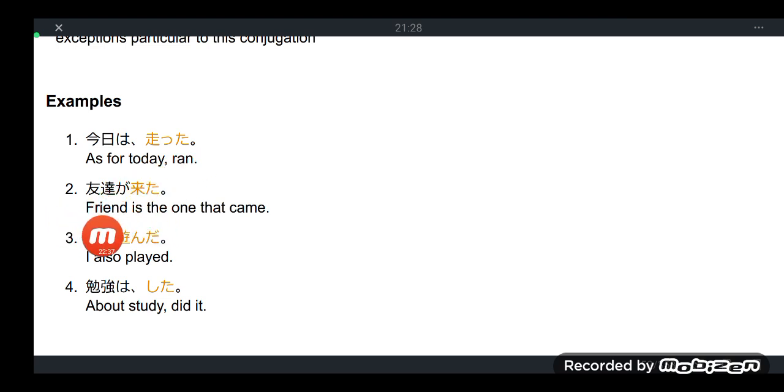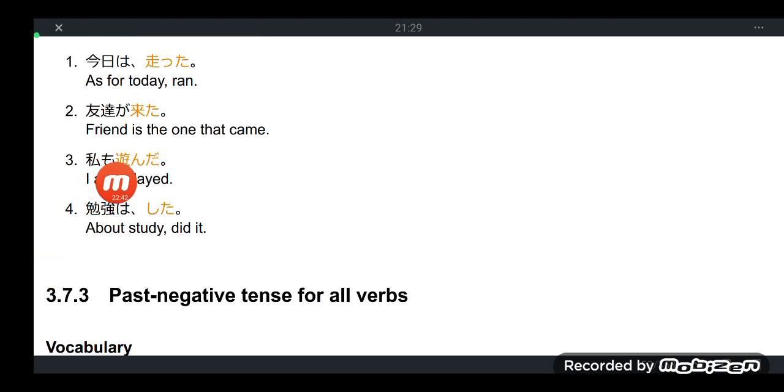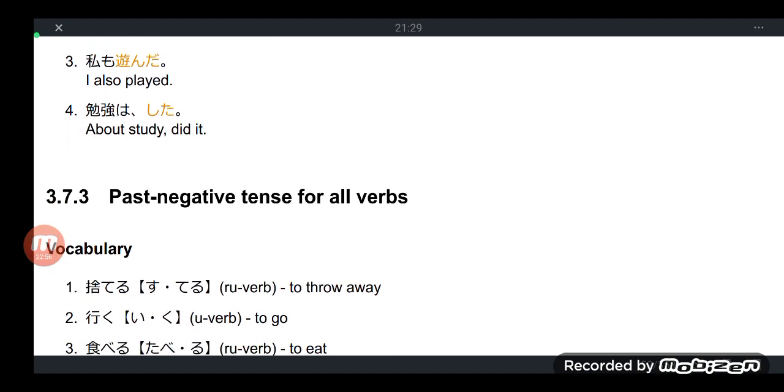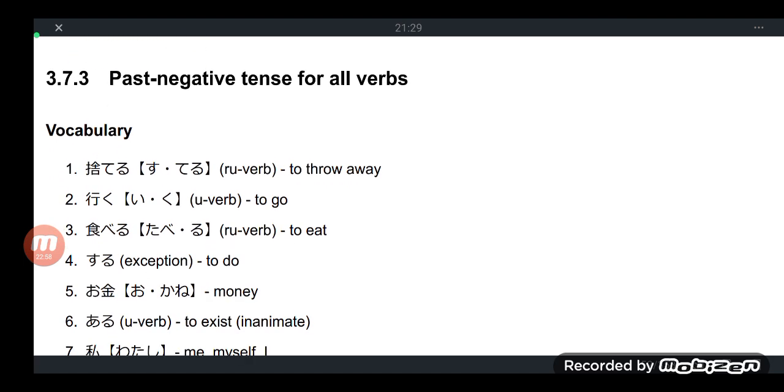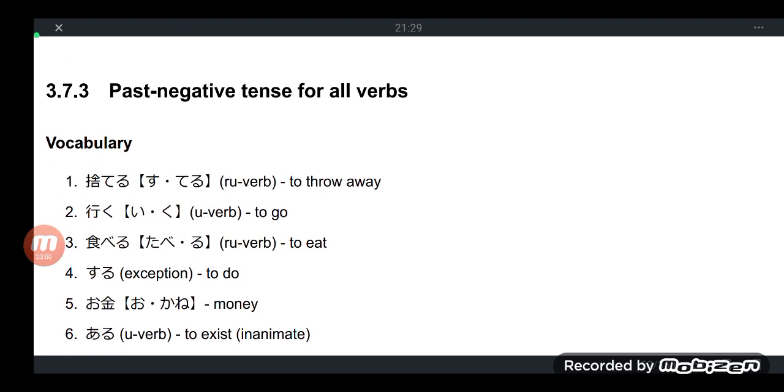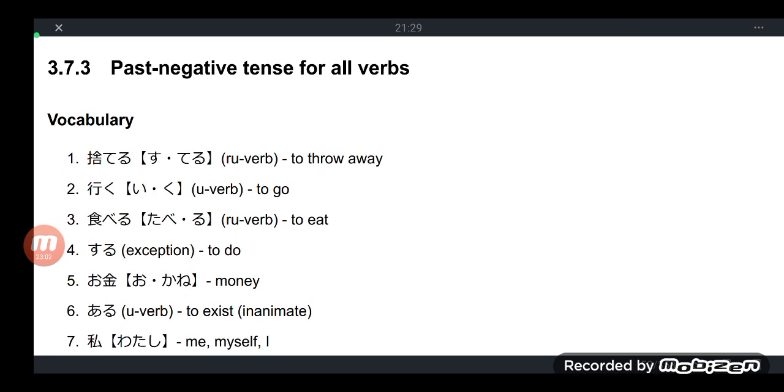Tomodachi ga kita. Friend is the one that came. Watashi mo asonda. I also played. Benkyou wa shita. Benkyou wa shita. Or I, or someone, did the studying. About study, someone or I did it. So now let's go to this. Don't worry, this is the last leg of our lesson for today.